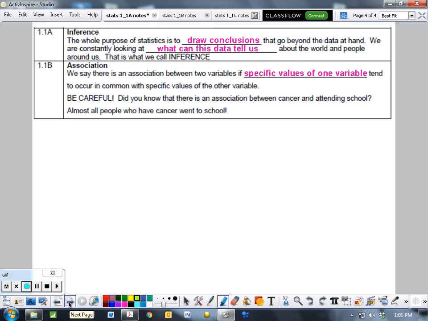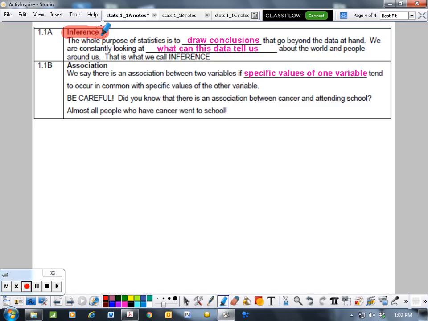Now, our whole purpose in statistics is inference. So we want to draw conclusions that go beyond the data at hand. It is really impossible for me to ask every single person in the United States a question and use that data, which we call a census. We try to make sure we ask everyone that information, and then we just kind of describe, okay, this is what's happening with the entire population. Because we can't ask everyone, or it's really, really expensive to ask everyone, which is why they only do a census every 10 years, because it's expensive to pay people to go out and find everyone in the United States.